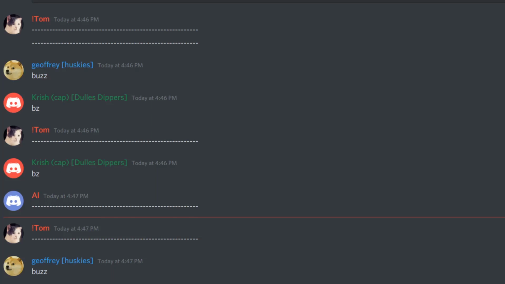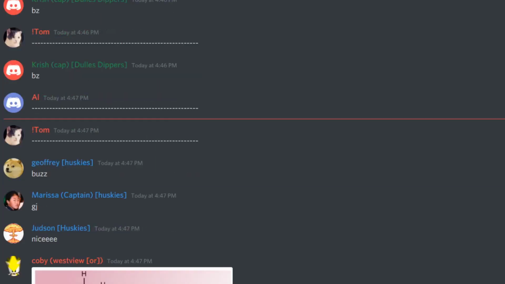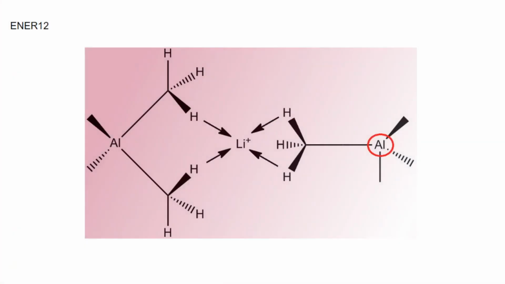Visual bonus for Huskies, energy, short answer. Shown in the image is the stabilization of a lithium cation via electron donation from 4 CH bonds in a lithium aluminate intermediate being studied at Argonne National Lab. Answer the following 2 questions about the image. 1. This is an analog to what interaction in transition metal organometallic compounds? 2. What is the formal charge of the circled aluminum atom?